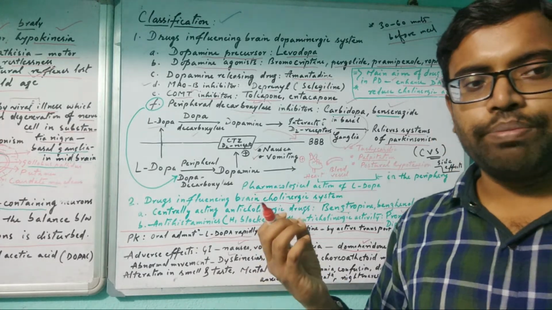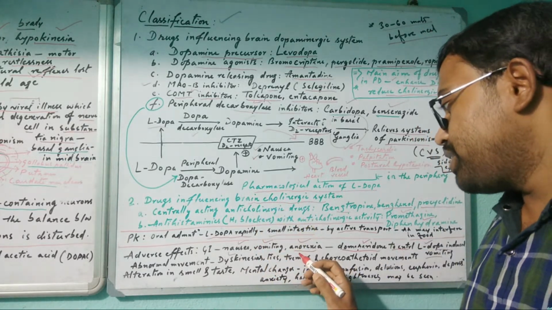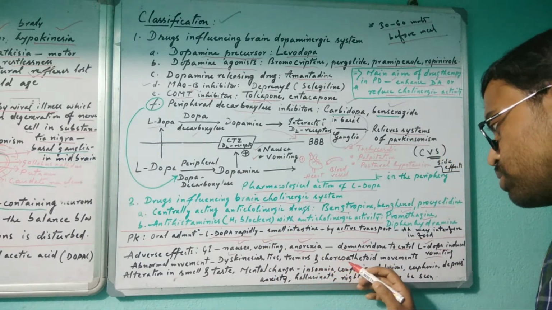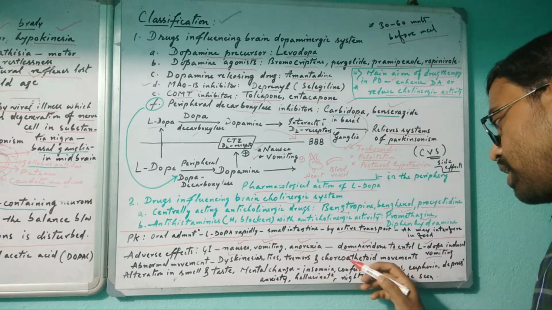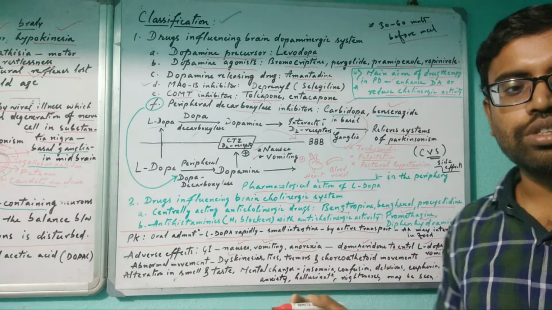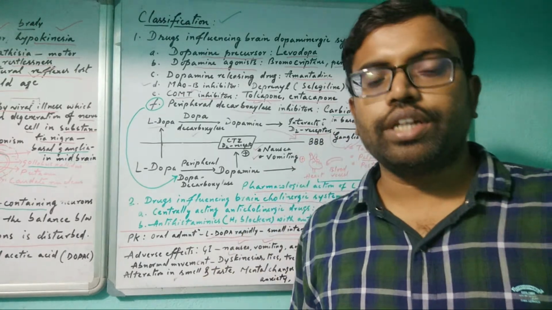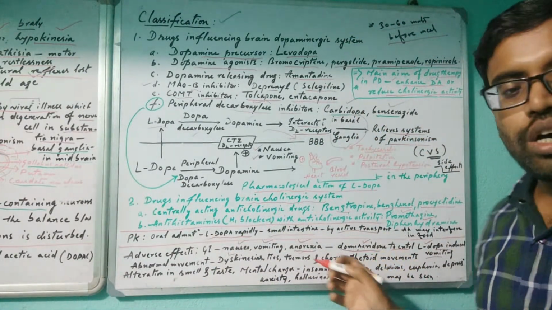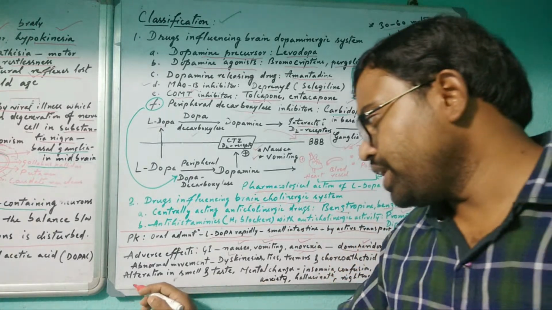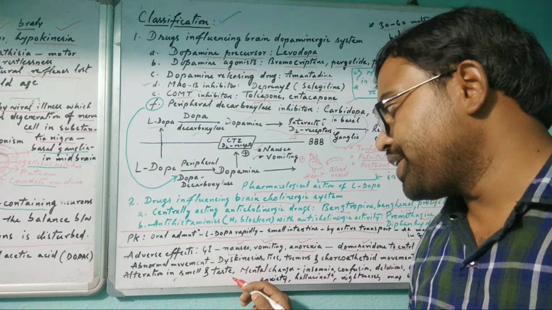Tics means a pinching-like sensation, and tremors means shaking. Then choreoathetoid movements, which also involve the face, toes and fingers, so those movements will be disturbed.